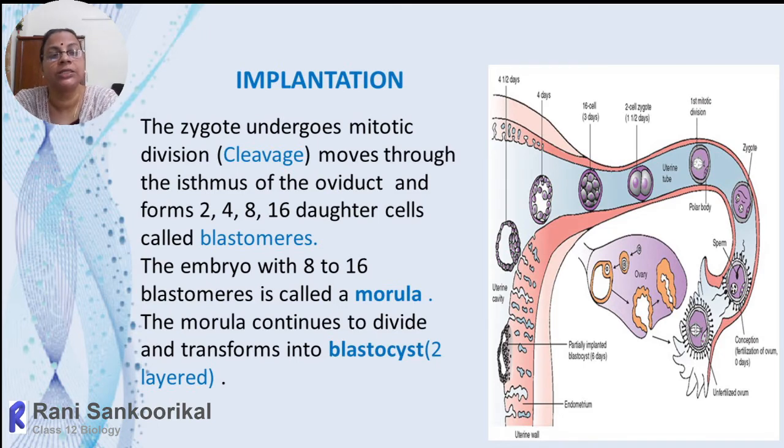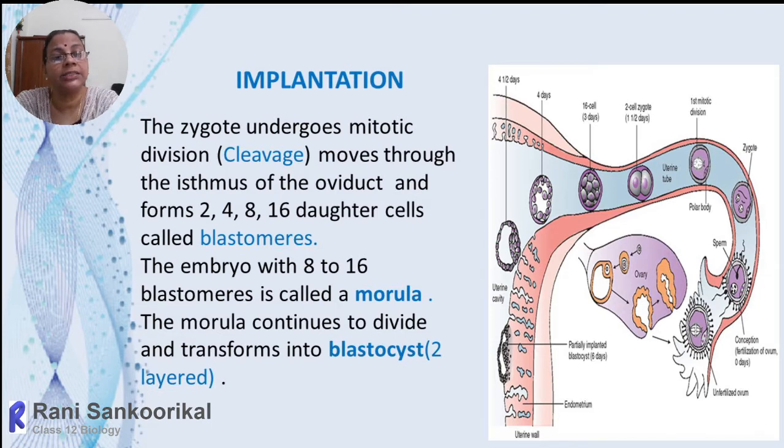That mitotic division of the zygote is called cleavage. The cells formed as a result of cleavage division are called blastomeres, and gradually the zygote transforms into a 2-celled, 4-celled, 8-celled and 16-celled state.